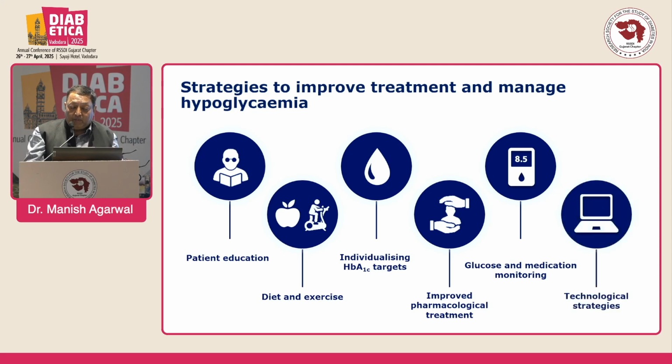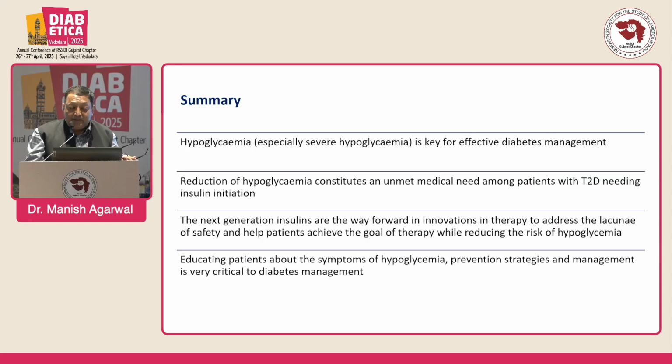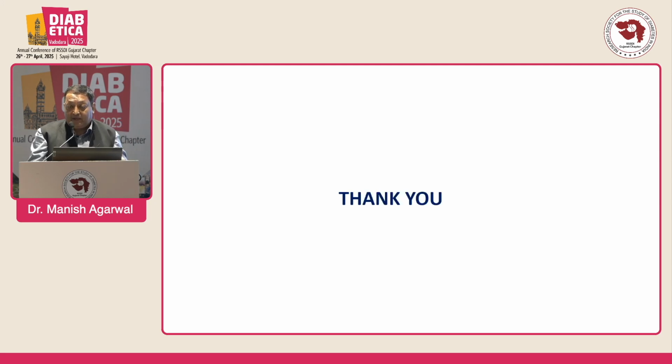On monitoring and other technology, we have already talked over the last 2 days. To summarize, hypoglycemia, especially severe hypoglycemia, is a barrier to effective diabetes management, and its reduction is an unmet medical need among patients with type 2 diabetes and insulin initiation. In the next generation we should use the newer insulins, where the chance of hypoglycemia, particularly nocturnal hypoglycemia, is very low. Thank you for hearing me.